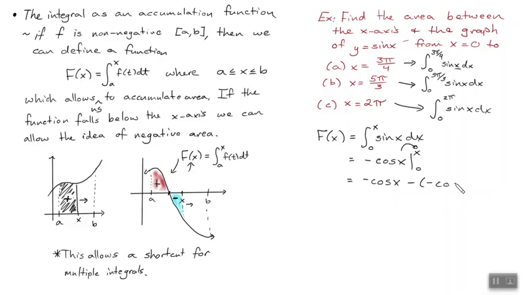Negative cosine of 0. Now, you're absolutely right, Kathleen. I heard you say it, but I want to pick on somebody else here. Henry, what is negative cos x minus a negative cos 0? You just added, but what's it add to? Cos of 0. That's just 1. Thanks, bud.